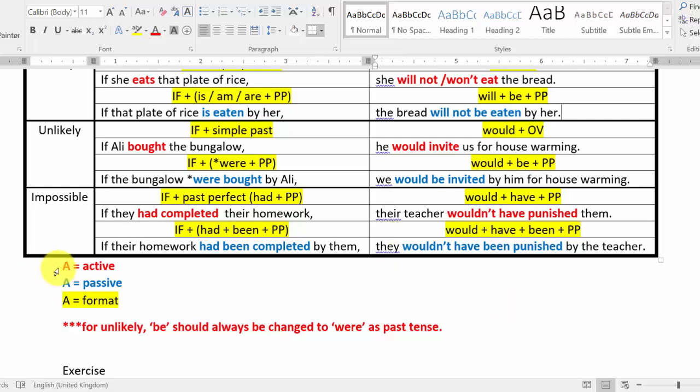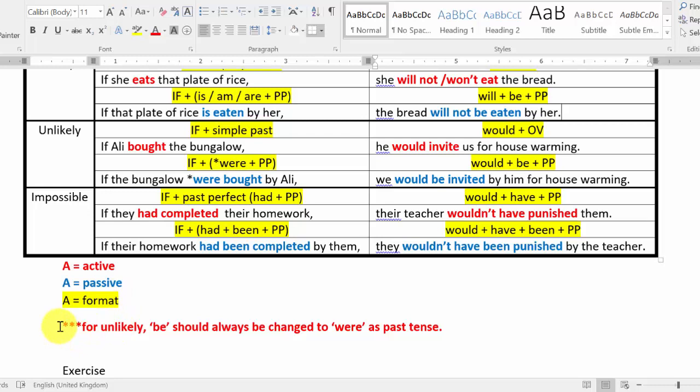This refers to the color. Red color refers to the active verb, blue refers to the passive, and the highlighted one is the format. If you highlight by yourself, maybe you highlight this with your red highlighter, you can do this by yourself according to the color that you have highlighted. You do not have to follow exactly what I have done.